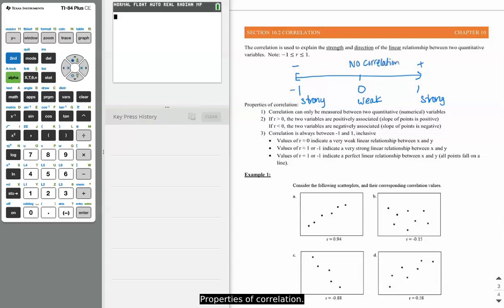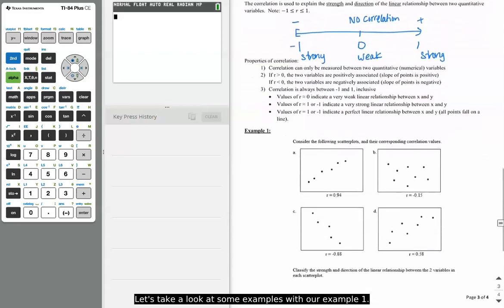So, properties of correlation. Correlation can only be measured between two quantitative variables. If r is greater than 0, the two variables are positively associated, so the slope of the points is positive. If r is less than 0, they're negative. Correlation is always between -1 and 1 inclusive. Values of r close to 0 indicate a very weak linear relationship. Values of r close to 1 or -1 indicate a very strong linear relationship. And values of r equal to 1 or -1 are a perfect linear relationship.